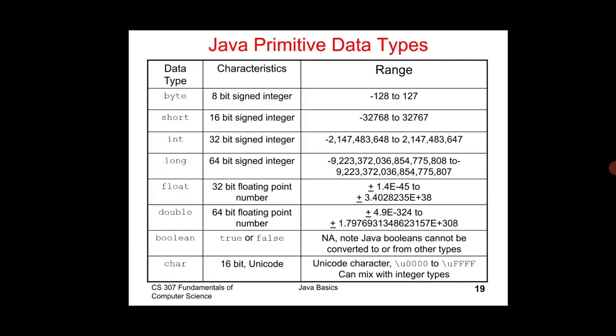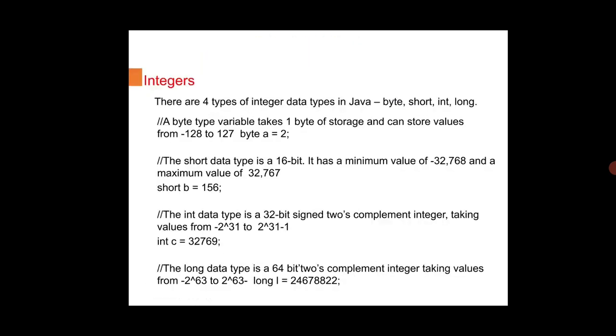Next, these are all the data types. Next we are going to see about integer. For integer we have 4 types of integer data type. First one is byte, next short, next int, and next long. Byte data type takes 1 byte of storage. Short is 16-bit, that means 2 bytes of storage. Int is 32-bit, that means 4 bytes of storage. Long data type is 64-bit, with a range, for example long L equal to a large value.